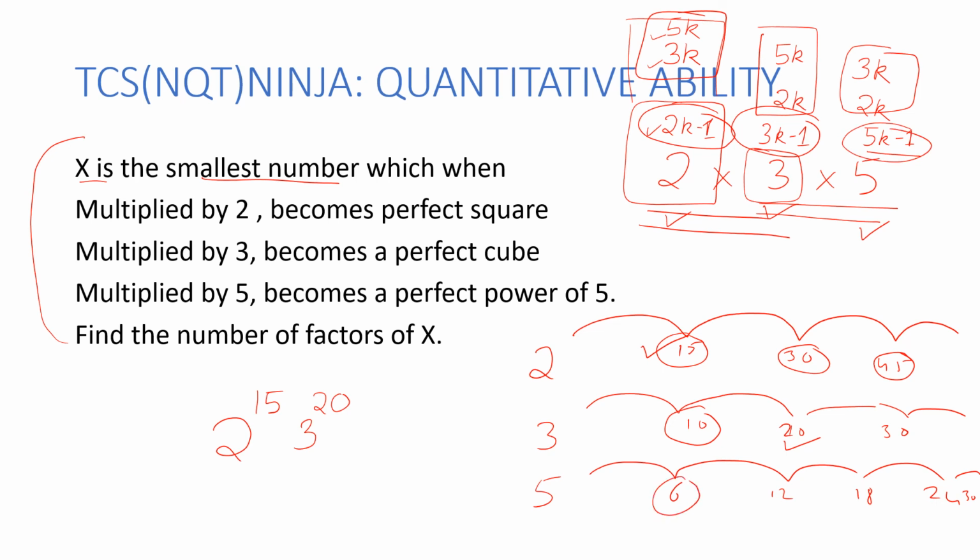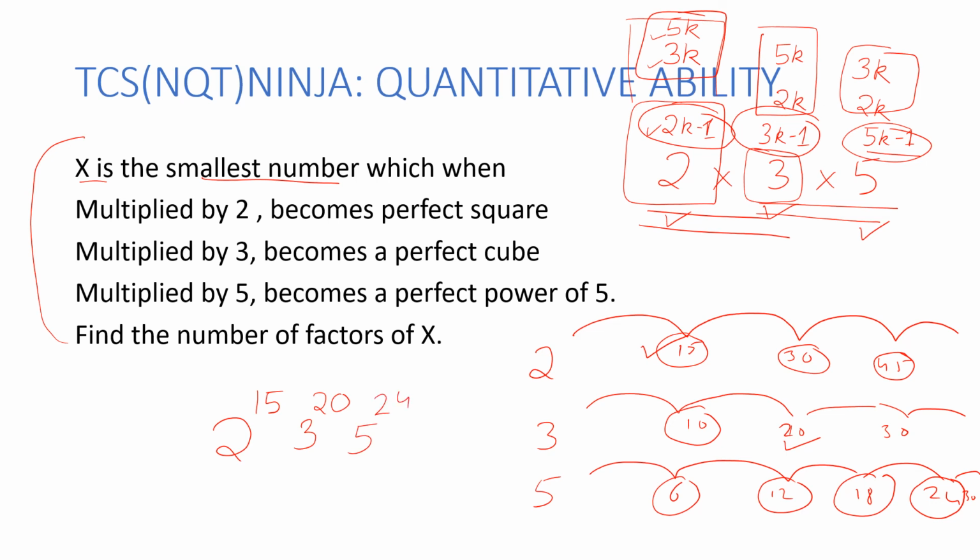Certainly 6 is not of the form 5k minus 1, 12 is not, 18 again is not, but when you look at 24, it is of the form 5k minus 1 because 5 into 5 is 25, minus 1 makes it 24. So this is going to work.